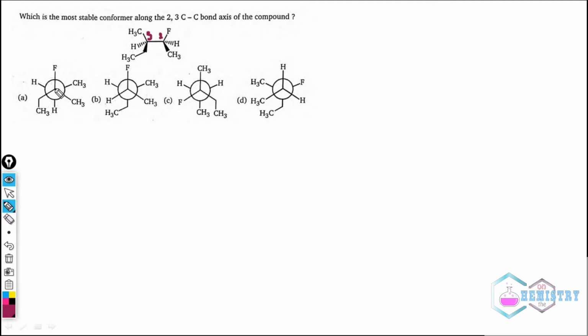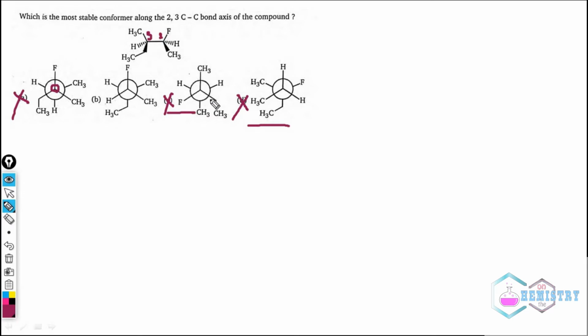But here you see the carbon that contains fluorine contains the CH2CH3 group, but this is not the case. So this compound and this compound are not the same. Similarly, this and this, both the compounds are not this compound, because in them the fluorine is attached to the CH2CH3.